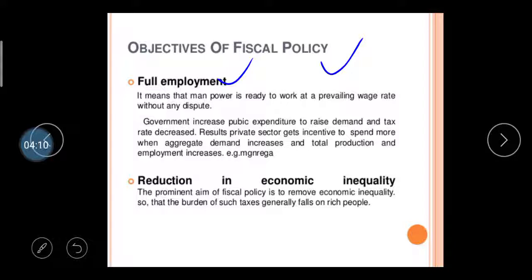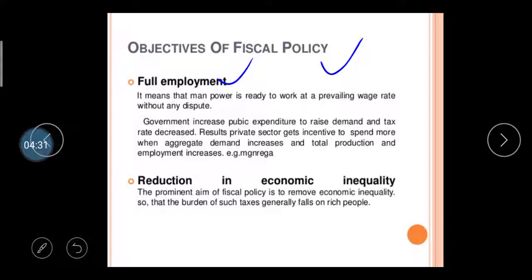In the last video lecture regarding unemployment, we learned about the scheme of MNREGA. In this, you have to learn that the government does various types of expenditure that try to reduce poverty and unemployment in our nation. So the first objective of this fiscal policy is to achieve full employment in our India.